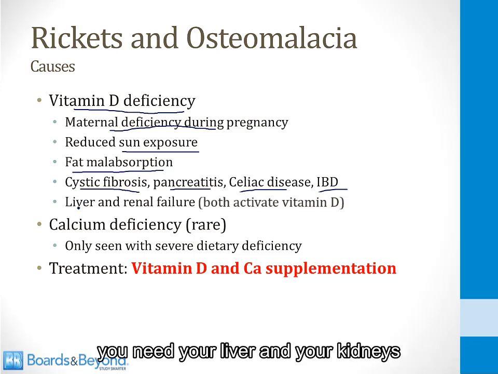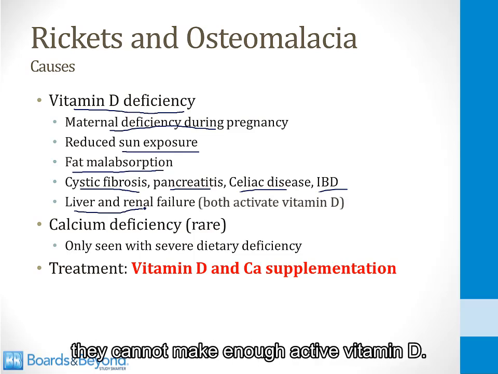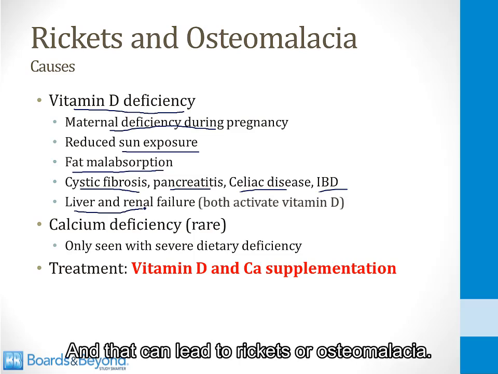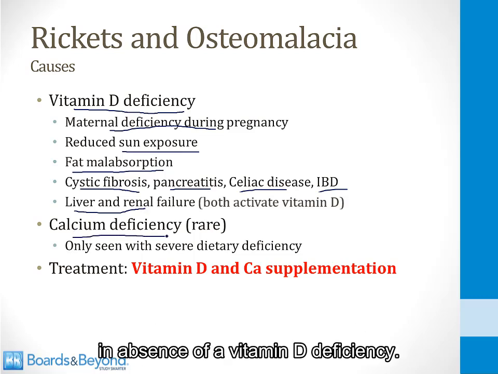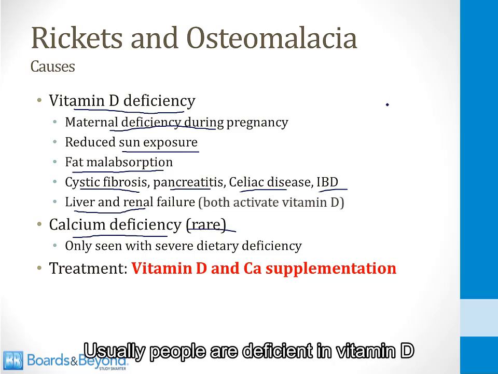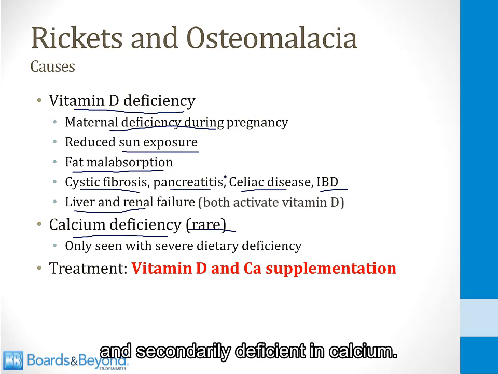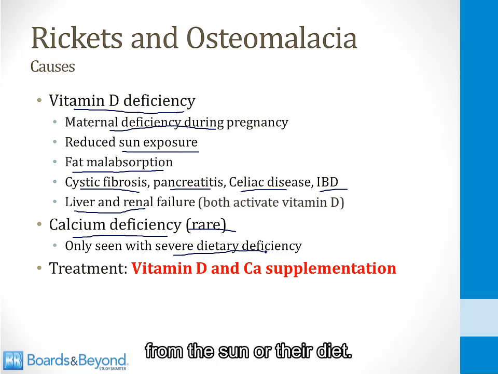And then finally, you need your liver and your kidneys to make the active form of vitamin D. So if a person has liver or renal failure, they cannot make enough active vitamin D, and that can lead to rickets or osteomalacia. You can also develop these disorders from calcium deficiency in absence of a vitamin D deficiency, but this is very rare. Usually people are deficient in vitamin D and secondarily deficient in calcium. You only see this if a person takes in very, very low amounts of calcium, but also happens to get enough vitamin D from the sun or their diet.